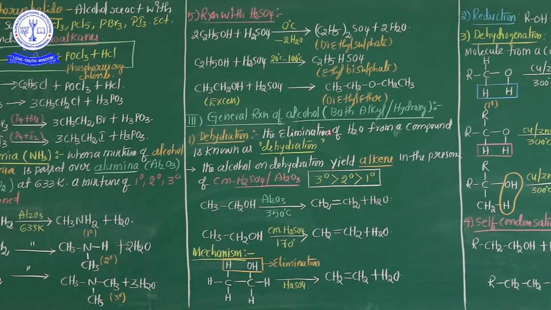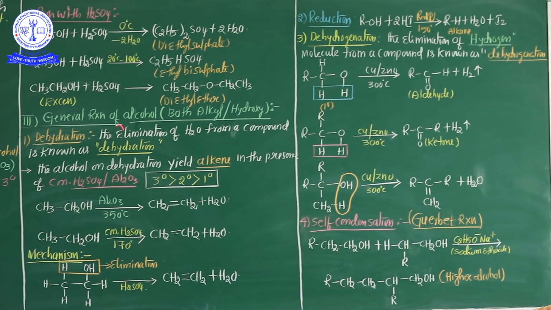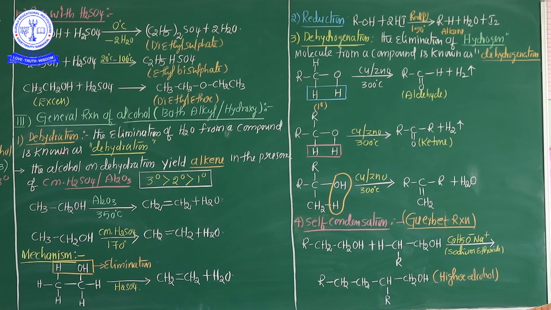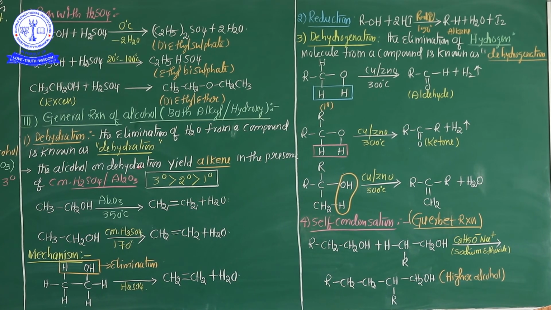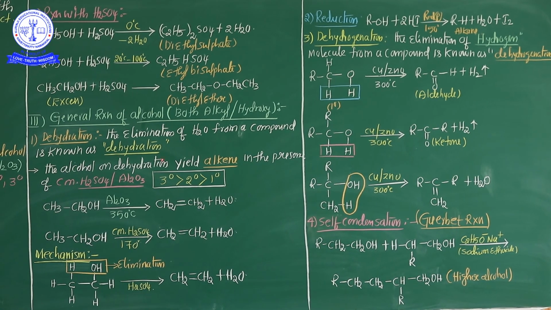Okay? Now from this category, dehydration is successfully completed. You know that very well. One more point of view. What is the meaning of dehydration? A water molecule eliminated from any compound is called dehydration, with the help of a dehydrating agent. The best dehydrating agent is sulfuric acid. See, you know that very well. Why is sulfuric acid a powerful dehydrating agent?